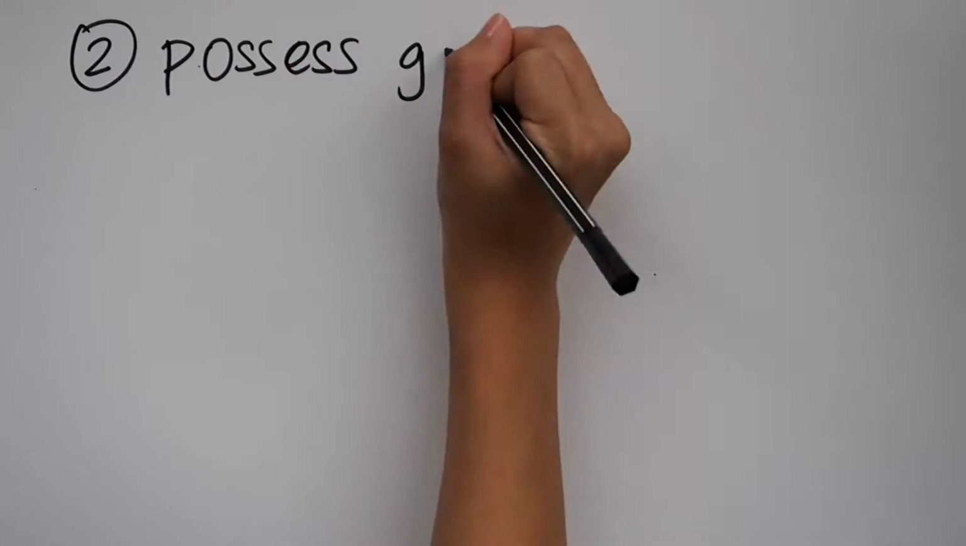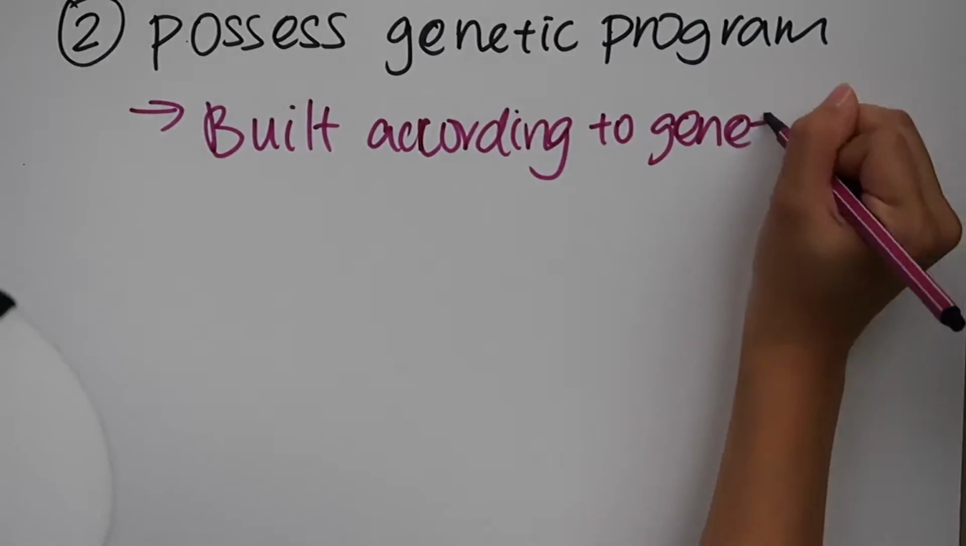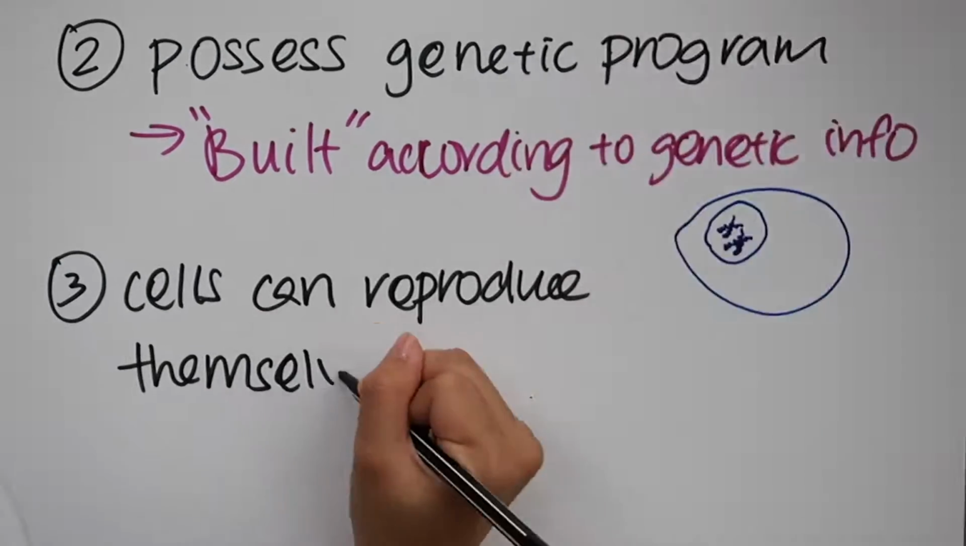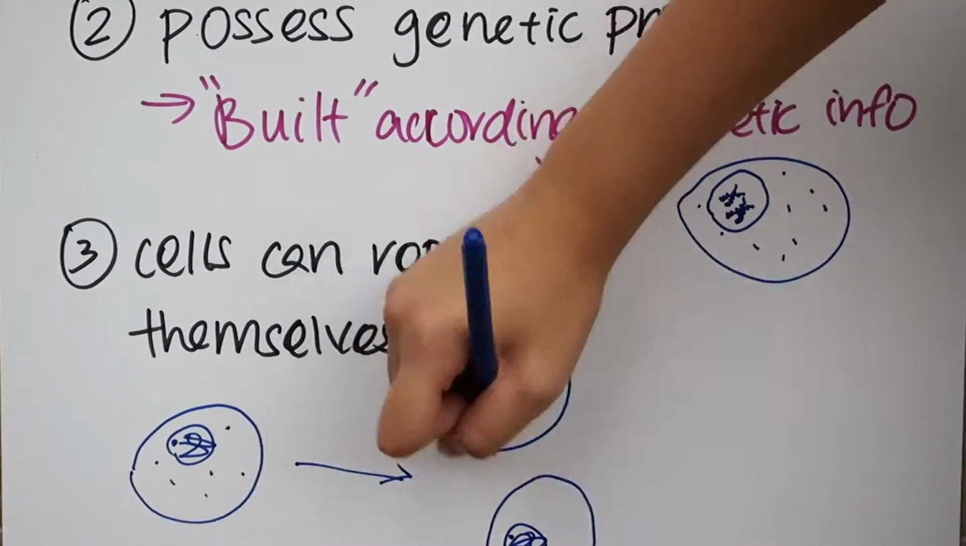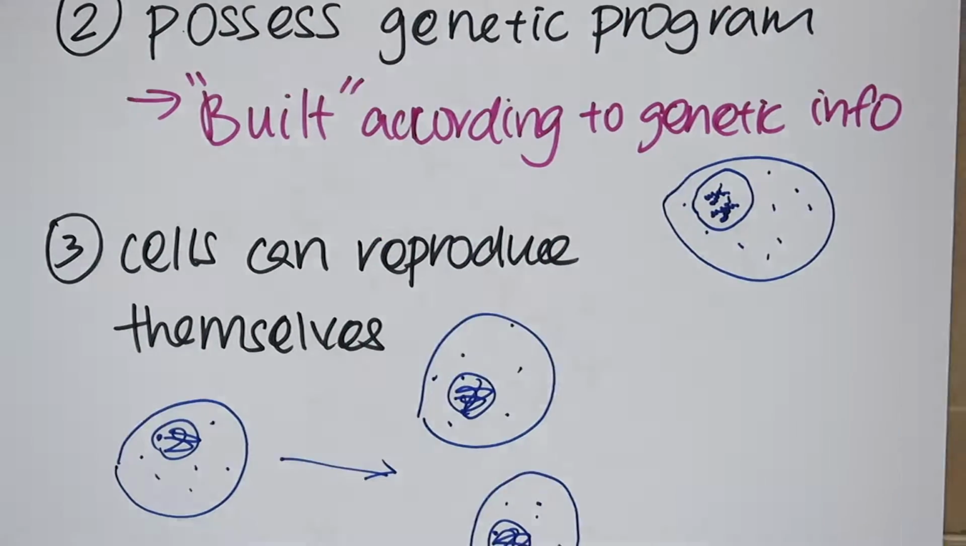2. Cells possess a genetic program. They are encoded by genes which contain genetic information. Looking at genes on a bigger scale, they are packaged into chromosomes in the nucleus. Did you know that one nucleus is smaller than a full stop? Well, now you do. Number 3. Cells can replicate themselves.